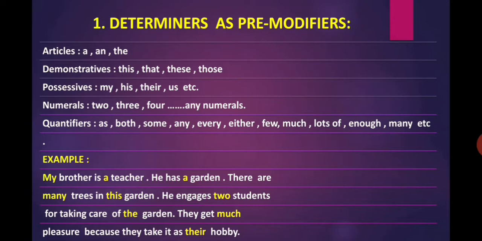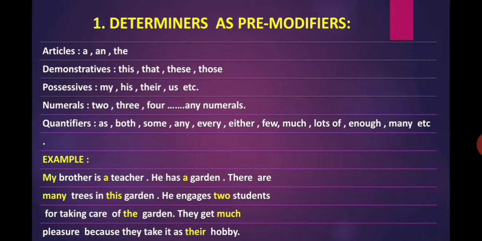He engages two students for taking care of the garden. In this sentence, two is a determiner and it takes its position before the noun students and gives the information about it. The garden. Here, the is a determiner and it comes before the noun garden and gives the information about garden. They get much pleasure because they take it as their hobby.